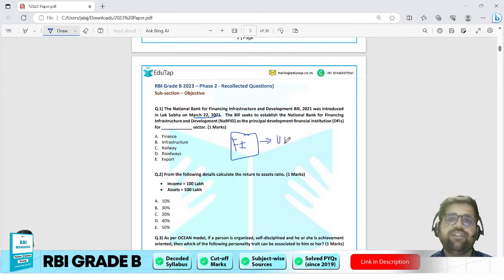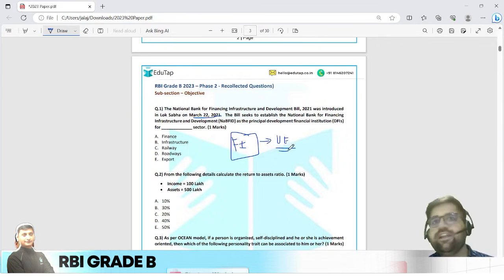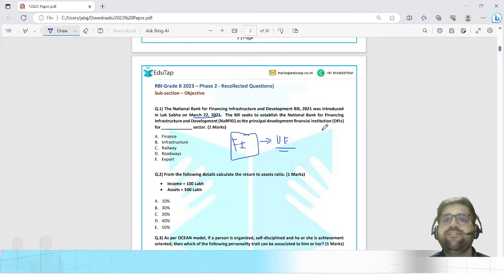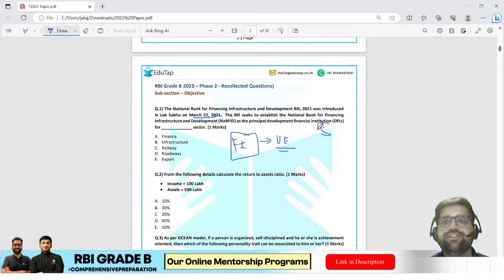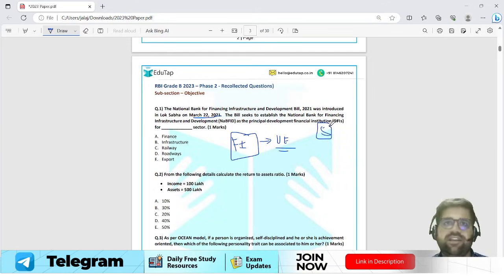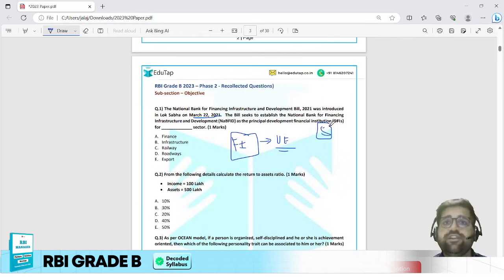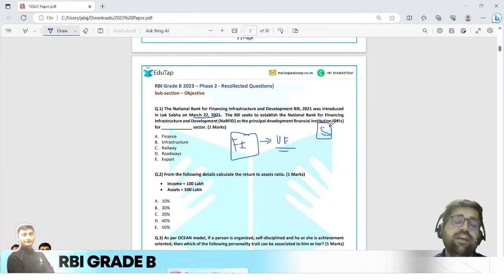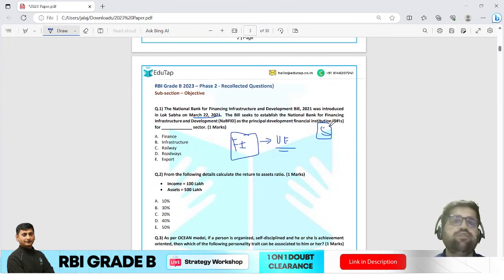I would rate this question as very easy, not even easy, because in our live classes, in our course, we have covered this topic multiple times. And I also hope that you know NaBFID is the fifth All India financial institution, which we also call a development financial institution. Like we have NABARD, which looks after agriculture and rural development. We have SIDBI, which looks after the MSME sector. We have Exim Bank, which looks after exports and imports. And then we have NHB, which looks after housing sector needs. In the same manner, now we have NaBFID as well.